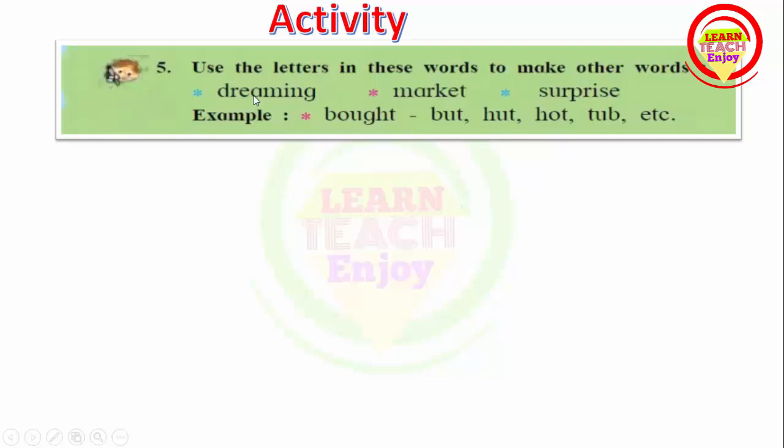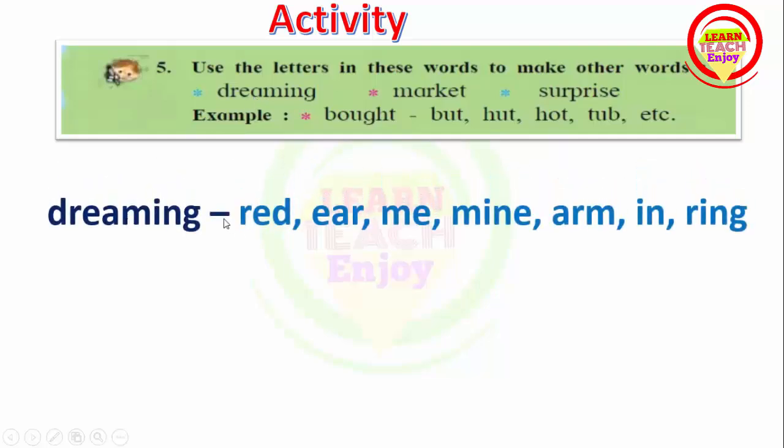Let's see. First word dreaming. We can make red, R-E-D, red. Then E-A-R, ear. M-E, me. Here you can change the order.